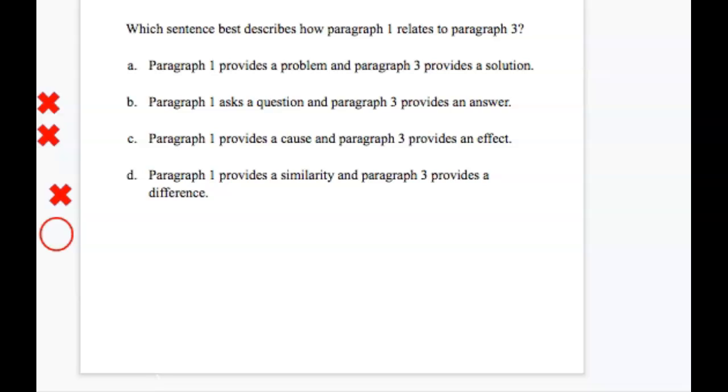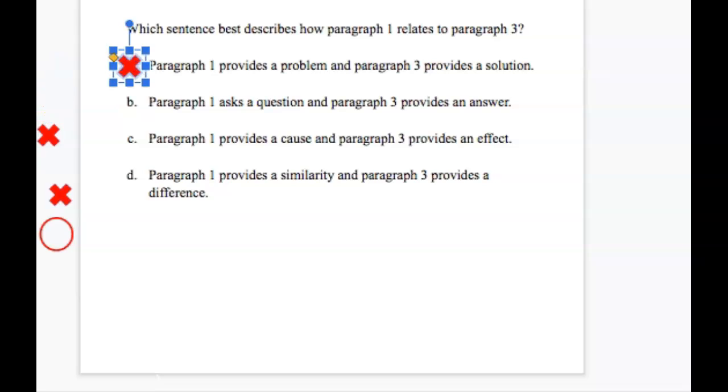Which sentence best describes how paragraph 1 relates to paragraph 3? So since it's a cause and effect article, we need to find the answer that has cause and effect in it. A. Paragraph 1 provides a problem and paragraph 3 provides a solution. Well, the article never told us a solution for COVID-19, so it can't be A.